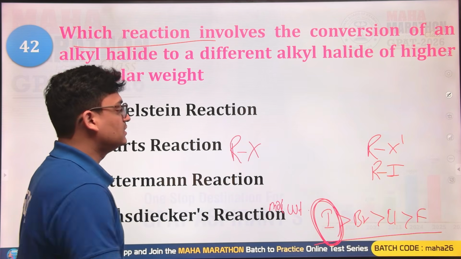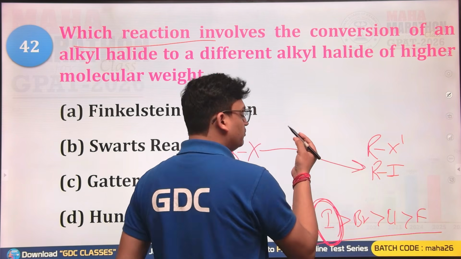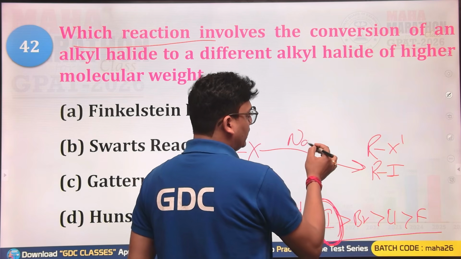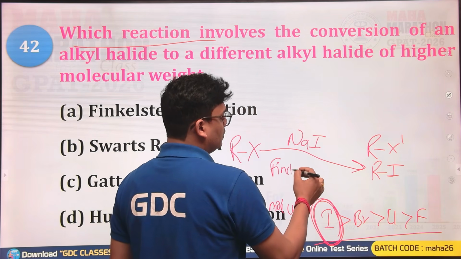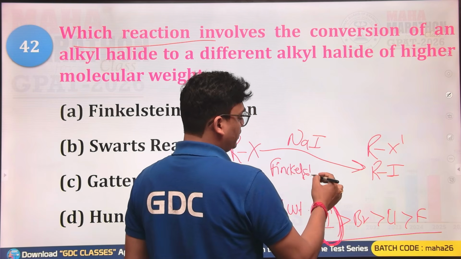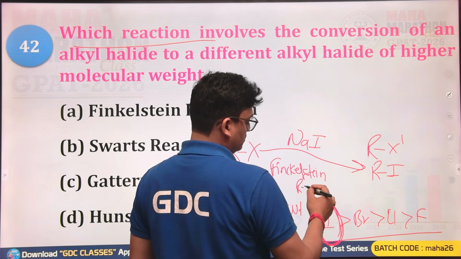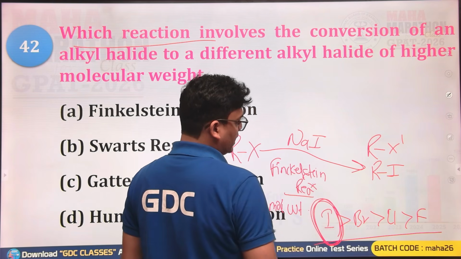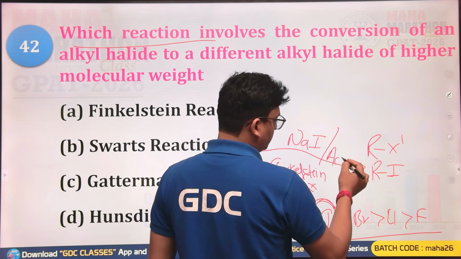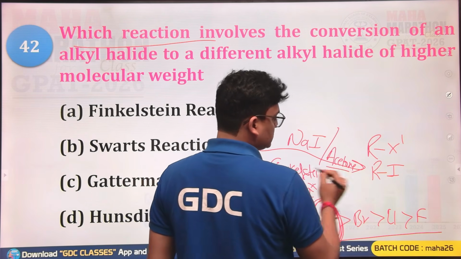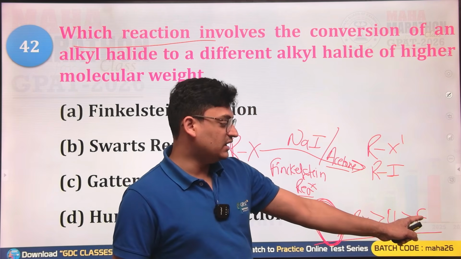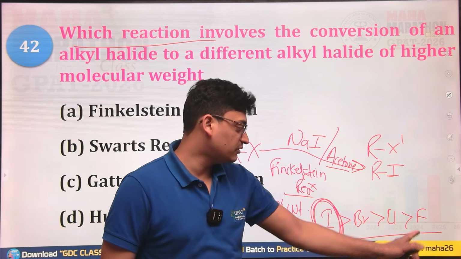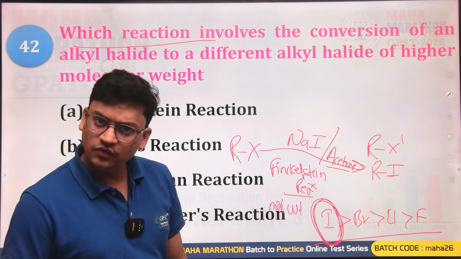So for this reaction, you must be utilizing what? NaI. And this reaction is known as the Finkelstein reaction, and it is possible only in the presence of acetone. Suppose the halide with the least atomic weight must be fluorine.